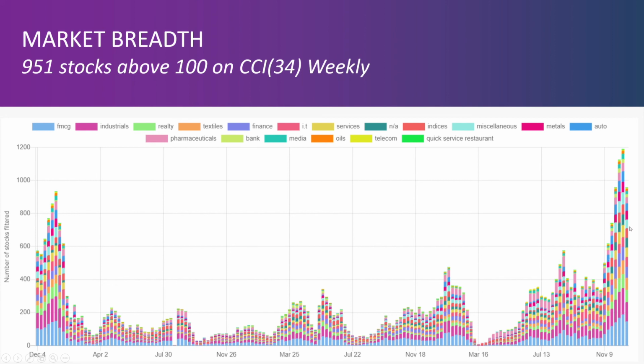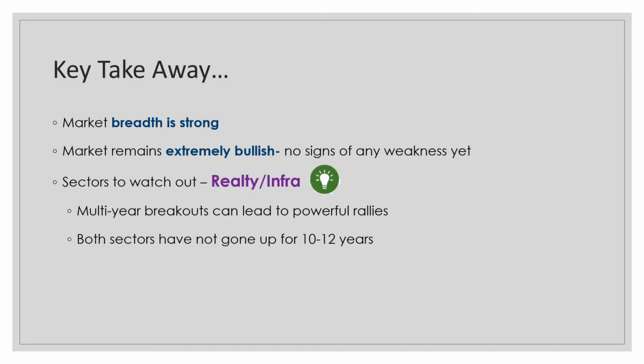So last week we had around 1,200 stocks above 100, and that has gone down to 951. Now 951 is still a good number considering the dip we had. So it is just like 200, 230 stocks less, which is not a great thing. It's just 20% of the stocks. Now, if this comes down further next week, then that would show that the market breadth is kind of decreasing, but still some select stocks can go up, right? So the market breadth is still good. I am expecting this to continue into the new year and in the next year as well.